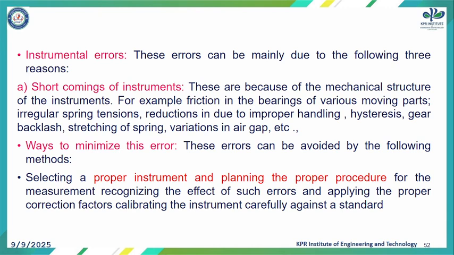How can we minimize these errors? These errors can be avoided by the following methods. First one, selecting a proper instrument and planning the proper procedure for the measurement, recognizing the effect of such errors and applying the proper correction factors, calibrating the instrument carefully against the standard. So by this way we can reduce this error.